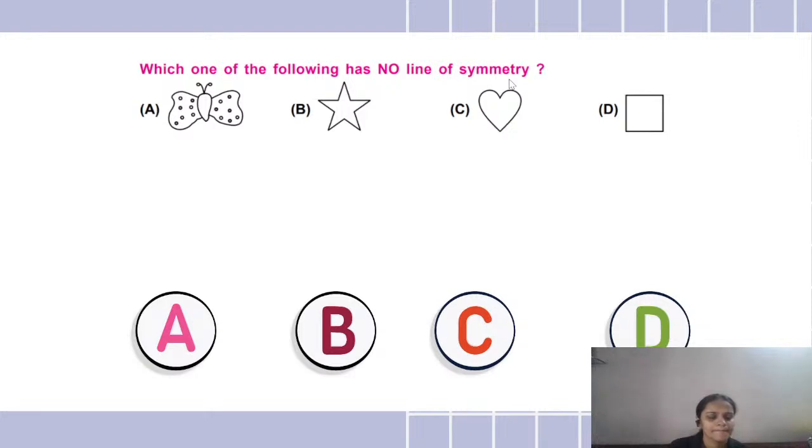Which one of the following has no line of symmetry? So I hope everybody knows the concept of symmetry. And yes, okay. I've already started getting answers.